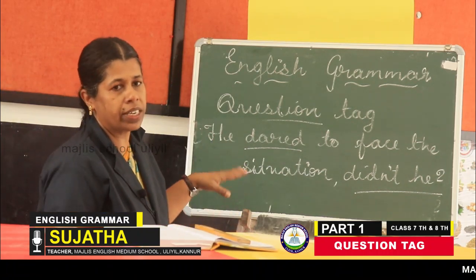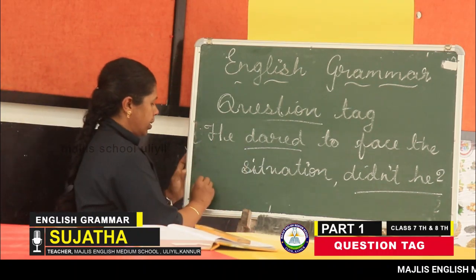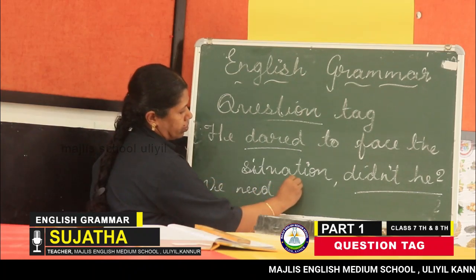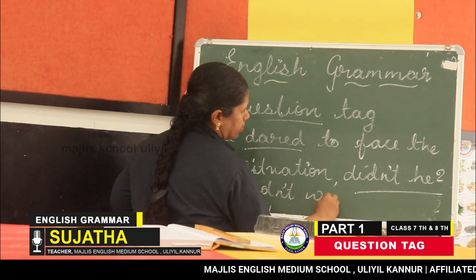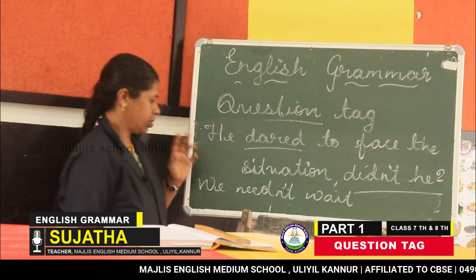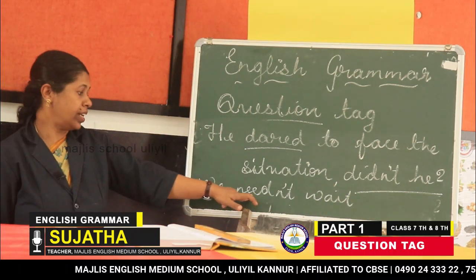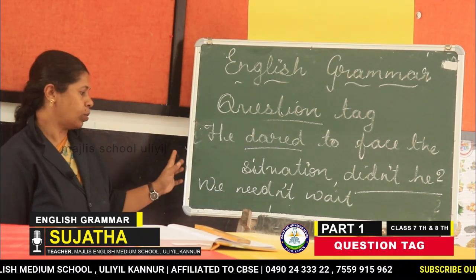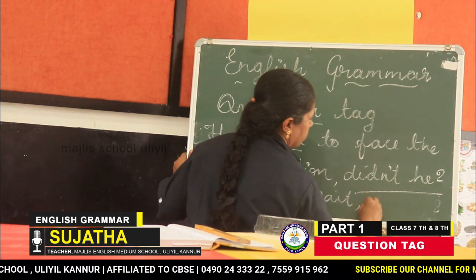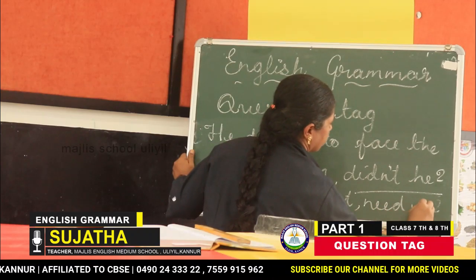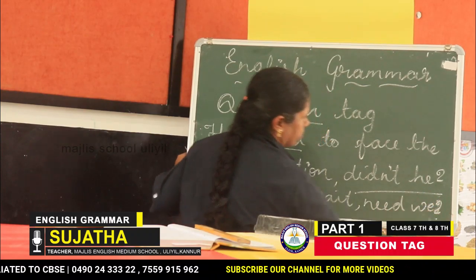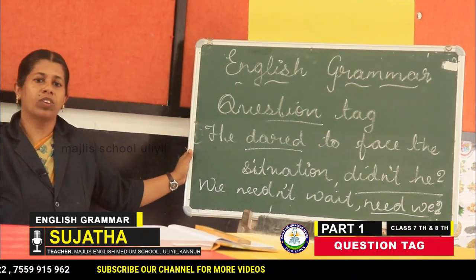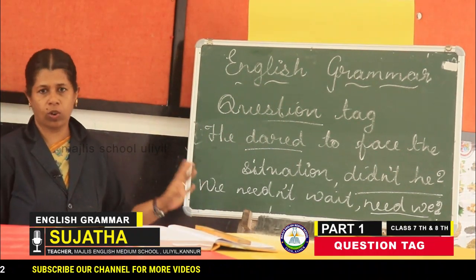One more example. We needn't wait there. We needn't wait. Here the auxiliary is need, needn't, it is there. This is a negative sentence. So, need we. Need we. I think all of you understood about this question tag.